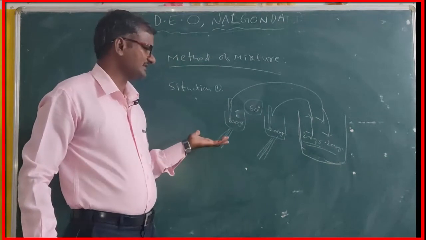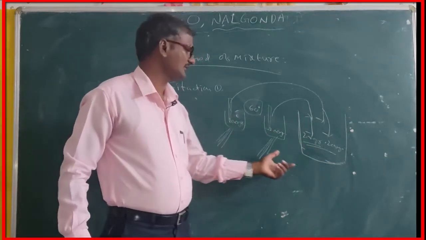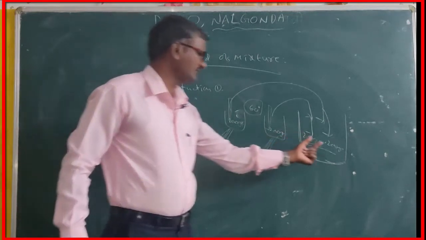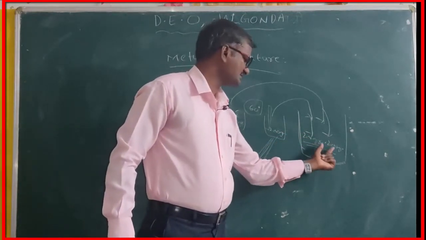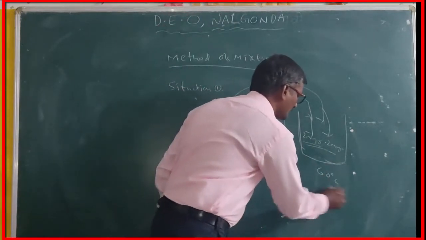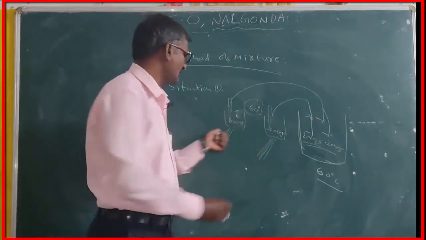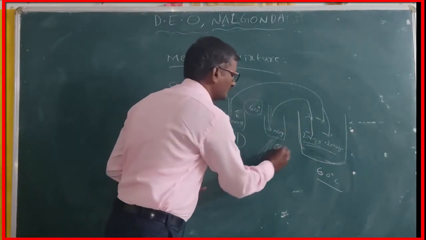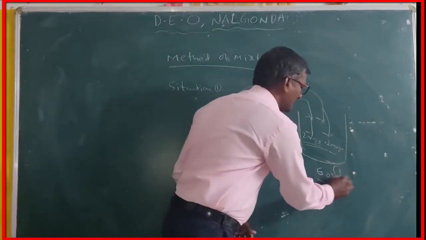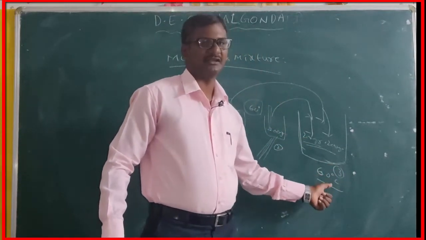We can say that, without heat loss to the surroundings, at this moment the system 3's temperature can be 60 degrees centigrade only. No heat loss to the surroundings at this point. Right, this is system 1 and system 2. It is our system 3. Right, in that system 3, the temperature is 60 degrees centigrade.